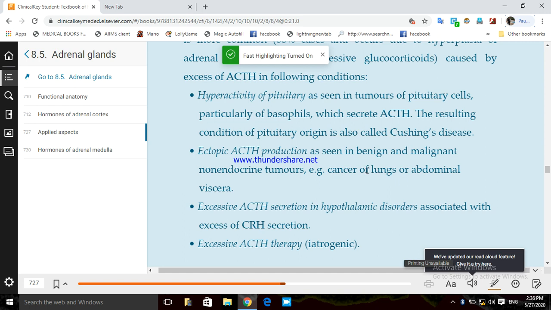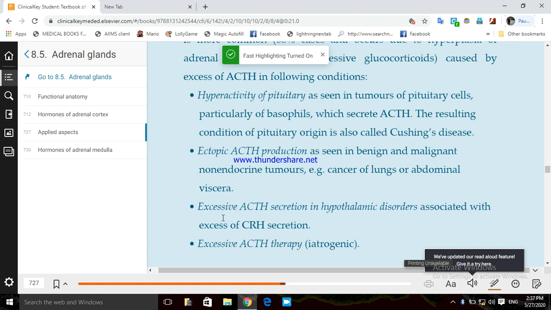So if there is a carcinoma of the lung or of the abdomen, that cancer will produce ACTH there itself. That is the ectopic ACTH production. So this is the second reason where ACTH production can be higher, and that can lead to excessive glucocorticoid and hence Cushing syndrome.